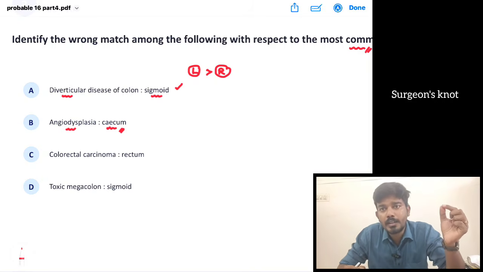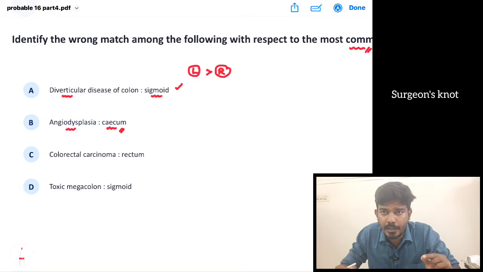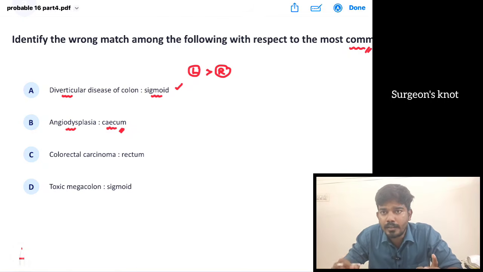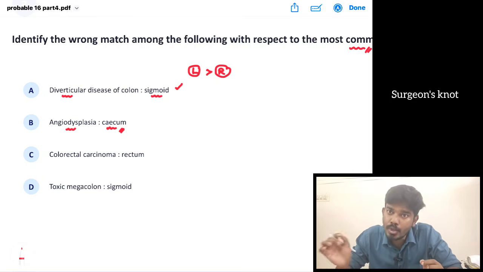So how will the question be asked? The patient is presenting with bleeding PR. There is bleeding in an elderly individual, you are doing the marker for colon carcinoma, CEA, and it is coming as negative. Then you do a colonoscopy and inside there are dilated arterioles and venules. What is the diagnosis? The diagnosis is angiodysplasia. The most common site is the cecum.